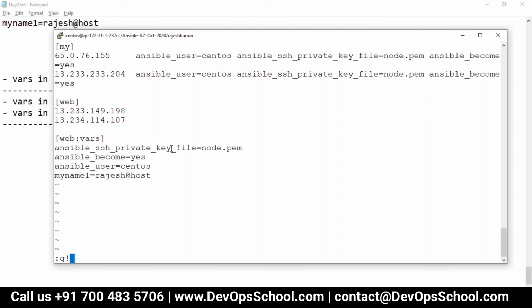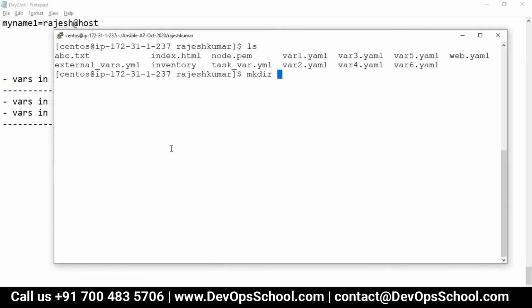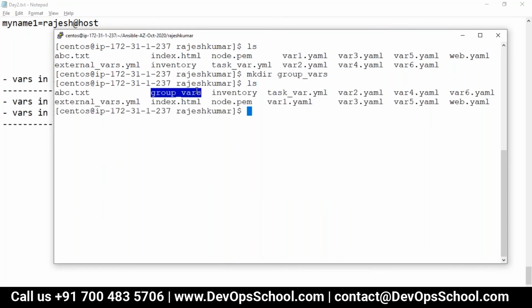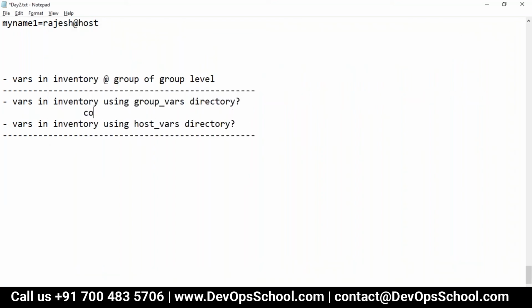So guys, I will come out of it. Creating one directory. I am creating group vars only right now. See guys, group vars is a directory, but it contains a file matching with, mind it, matching with the group name.